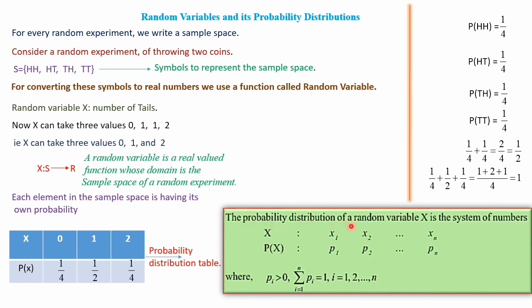The probability distribution of a random variable x is the system of numbers. x means the values which can be taken, that is x1, x2, etc. up to xn, and the corresponding probabilities P of x we can write as P1, P2, etc. Pn, and sigma i equal to 1 to n of Pi, the sum of the probabilities, is equal to 1, where i takes the values 1 to n.